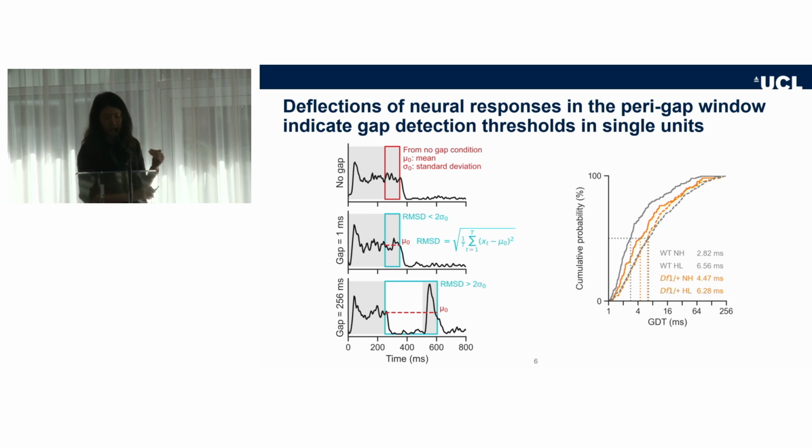Here we have seen that regardless of the genetic background, mice with hearing loss have the longest gap detection thresholds, as we have seen in previous studies. But we also see that in the DF1 normal hearing group, the orange solid line, there's also a mild elevation in the gap detection threshold here.